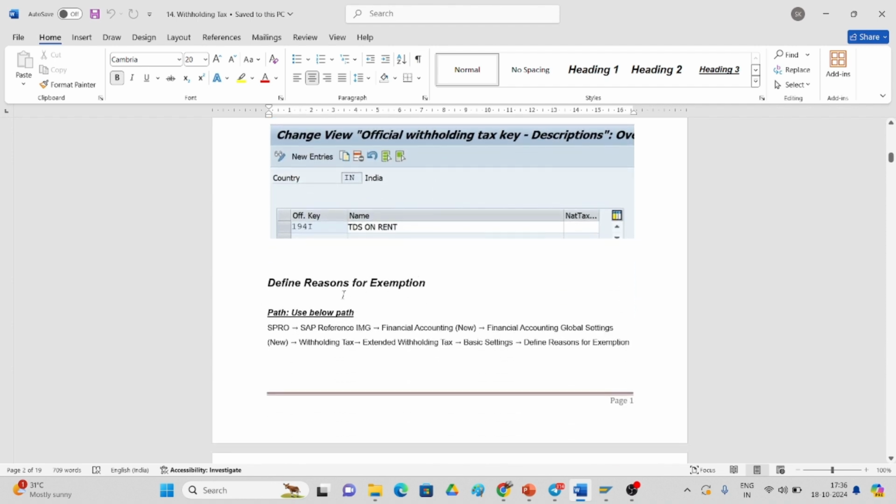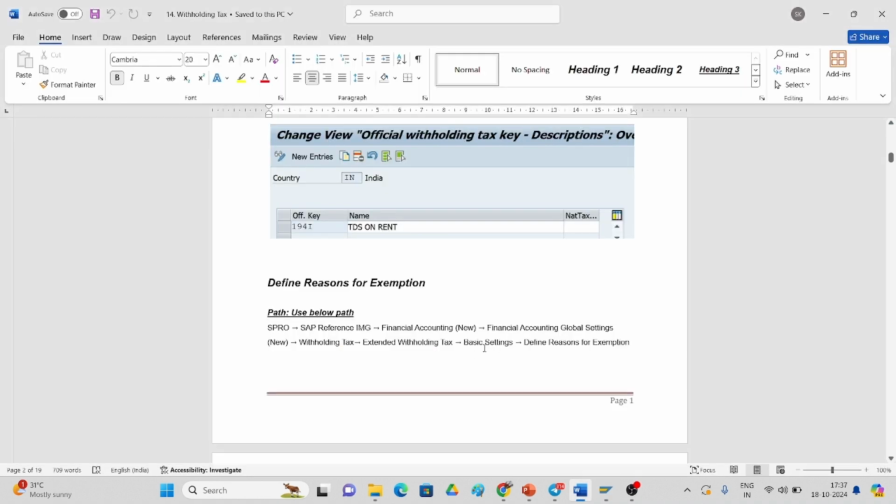And what I have to do is define reasons for exemption. Is there any exemption, like if it is a semi government, or if the company is in an SEZ, special economic zone, they will waive off the withholding tax part, and we will be getting a certificate from the government. In SEZ, suppose, we will see here semi government in basic, define reasons for exemption.